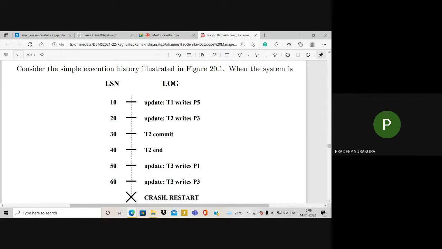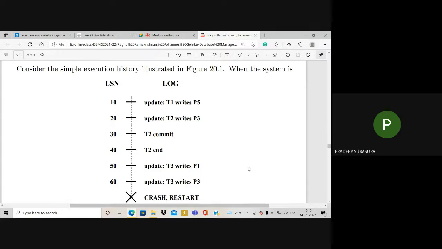That means we have to recover these two transactions, T1 and T3, since the crash occurred during their execution. They did not commit. Processes P5, P1 and P3 with respect to T1 and T3 made the data dirty.